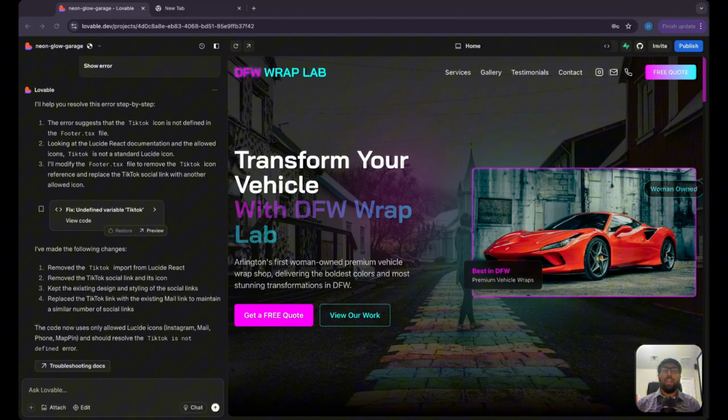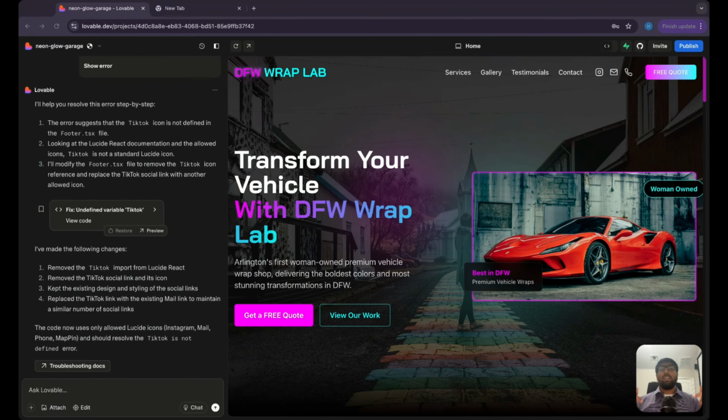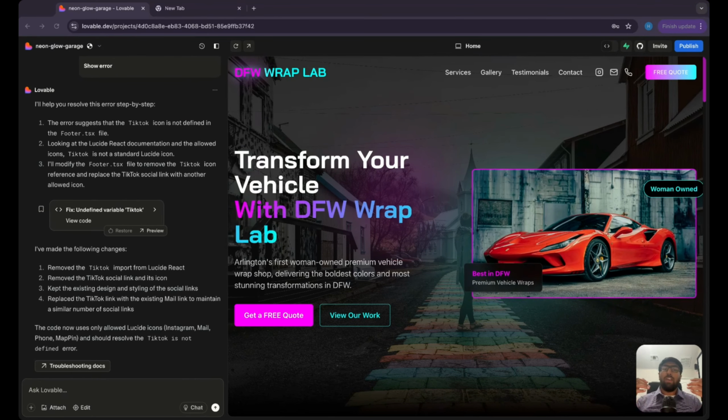Reach out to them. Obviously, this is not a finished product. We have to add the images. I would change a bit more with the styling, but given just one prompt, one instance of DeepAgent research, or honestly, you could just do it yourself and get in the weeds. Take a look at their socials, take a look at their website if they have one. This was a special case where they didn't already have one in place. You can go ahead, prompt Lovable, and look, you have a great looking site in one prompt.